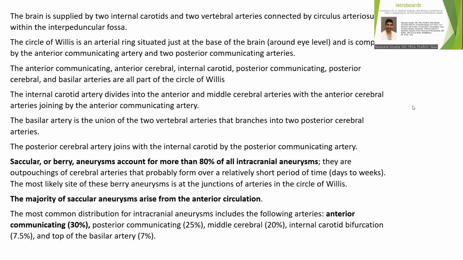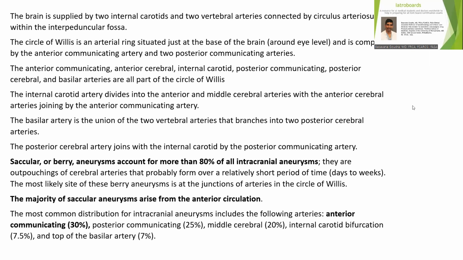The brain is supplied by two internal carotids and two vertebral arteries connected by the circulus arteriosus within the interpeduncular fossa. The circle of Willis is an arterial ring situated just at the base of the brain around the eye level, and is completed by the anterior communicating artery and two posterior communicating arteries.